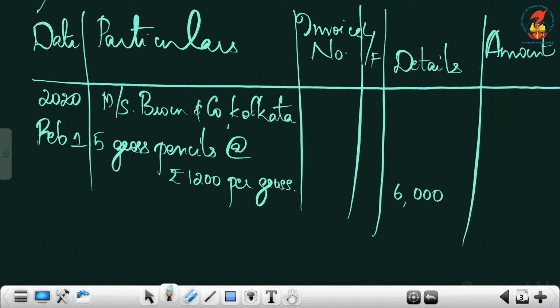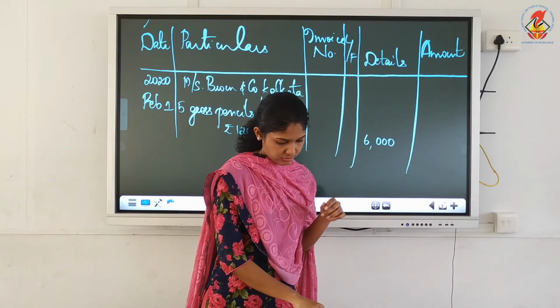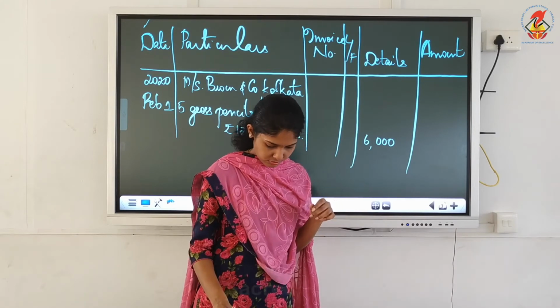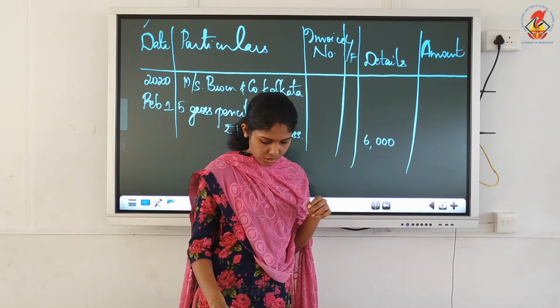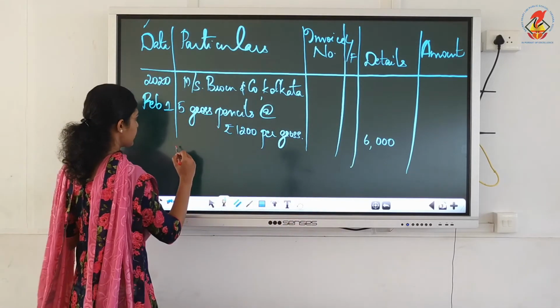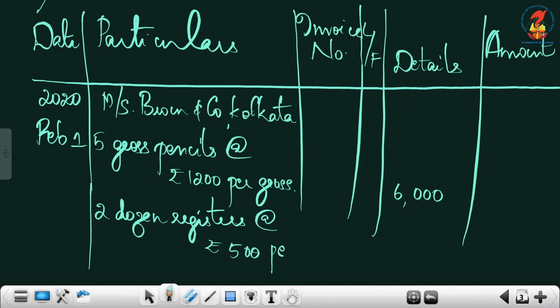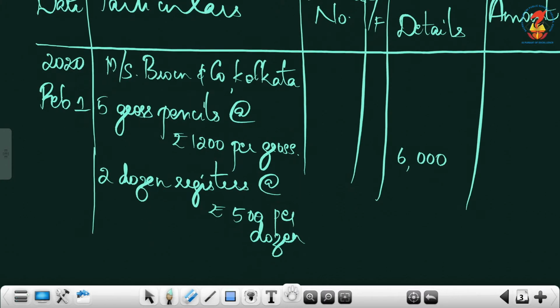Next, what did we purchase? Two dozen registers at the rate of rupees 500 per dozen. Just take it from the question. You just have to write the same as given in the question.